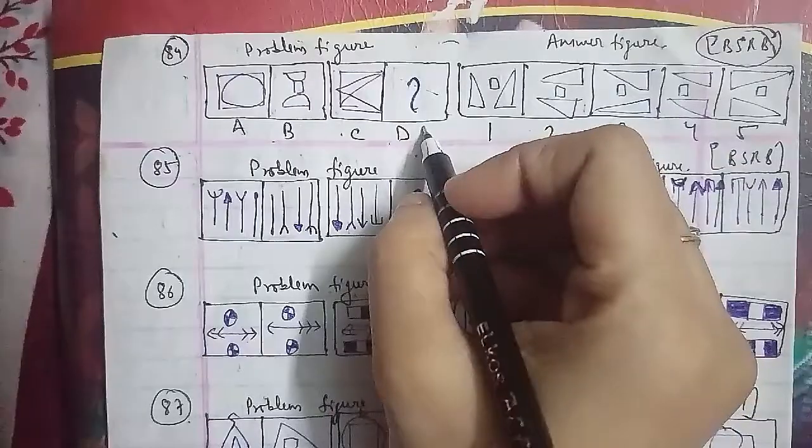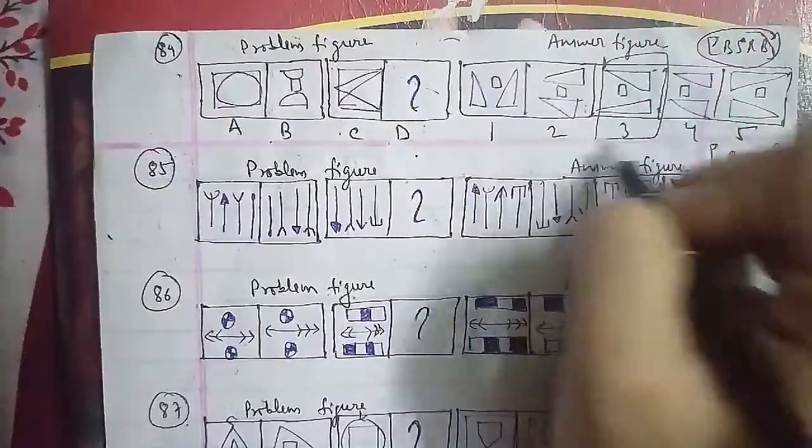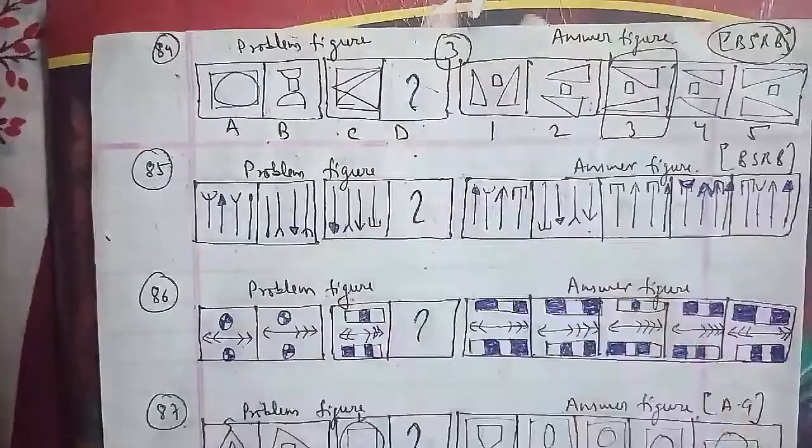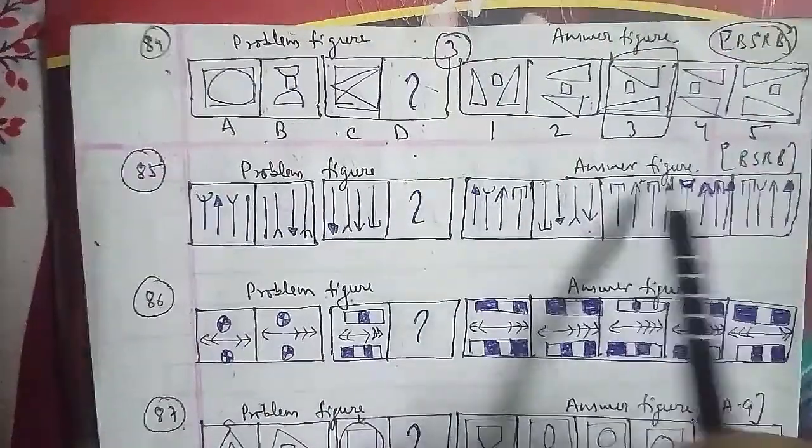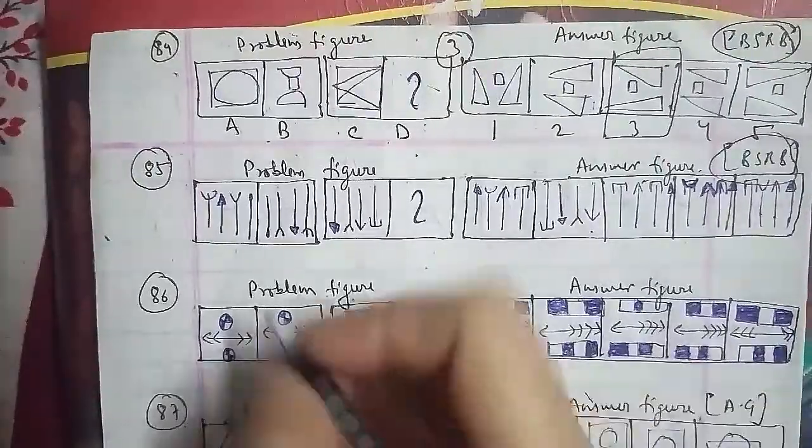85th question of the session. Here are the problem figures and answer figures, which have been asked in the BSRB question paper, named A, B, C, D and 1, 2, 3, 4 and 5 here as well.